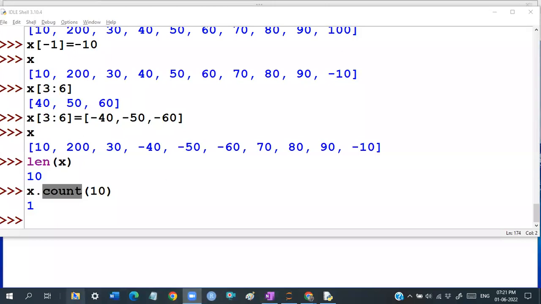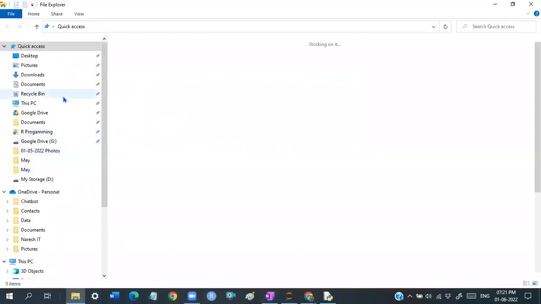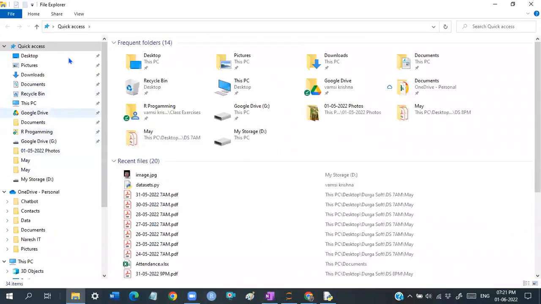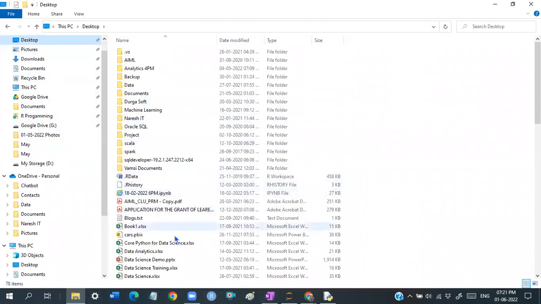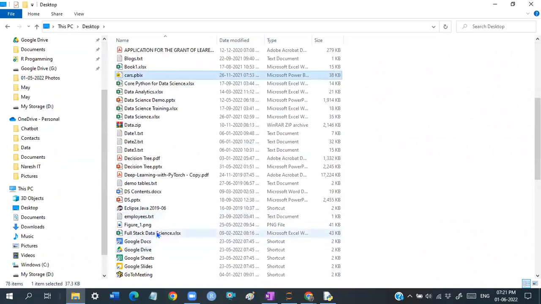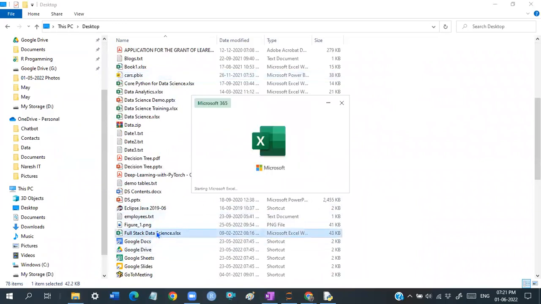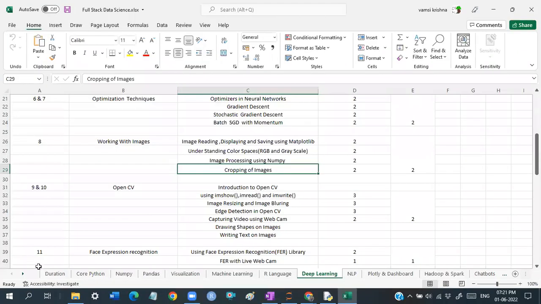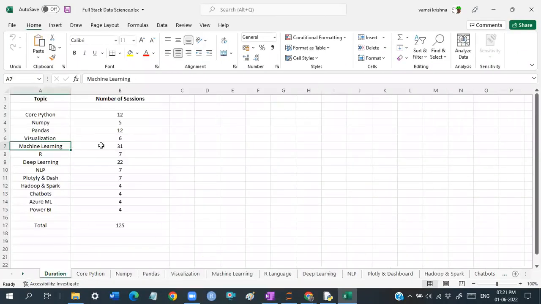Okay. I'll just show you the course once, just to get some clarity, and you can also get access to it. That means you can also get a copy of that. So just give me a minute. It's a full stack data science course, just to get a glance of whatever the course curriculum is. So this is going to be our course content, guys. These are the main topics we are going to be discussing.